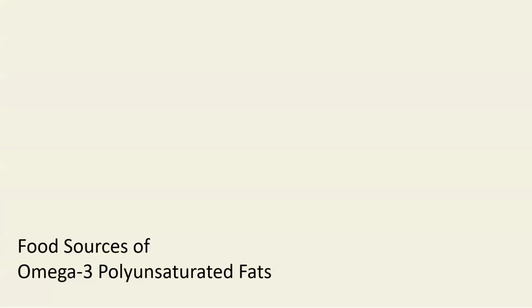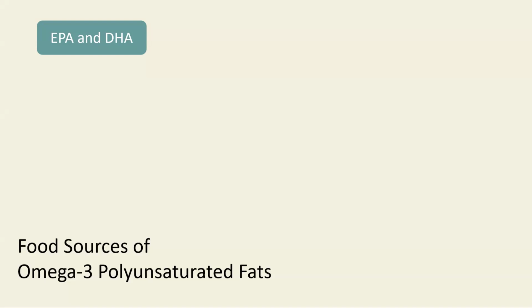Let's look at the food sources of omega-3 fats. And we're going to talk about a couple of different types of omega-3 fats and the food sources. So let's first talk about EPA and DHA. These are long-chain omega-3 polyunsaturated fats, and they are generally referred to by their acronyms EPA and DHA because their names are quite long. EPA stands for eicosapentaenoic acid, and DHA stands for docosahexaenoic acid, but they're just commonly referred to as EPA and DHA.